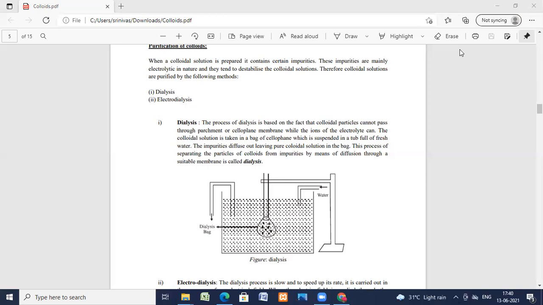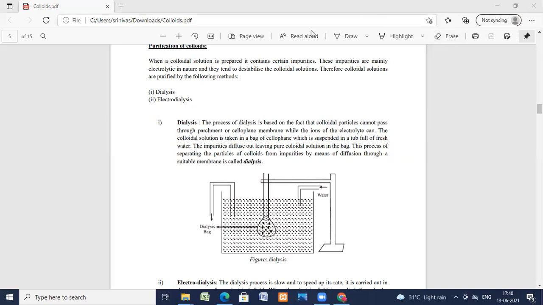Coming to the preparations, what I told you in the previous introduction is the preparation of colloids through the dispersion method and through the condensation method. The dispersion method includes mechanical agitation, the ultrasonic method, peptization, and the Bredig arc method. And the condensation methods are by oxidation, reduction, hydrolysis, and other chemical methods. This is how we prepare the colloids.